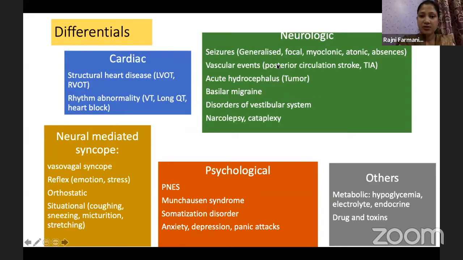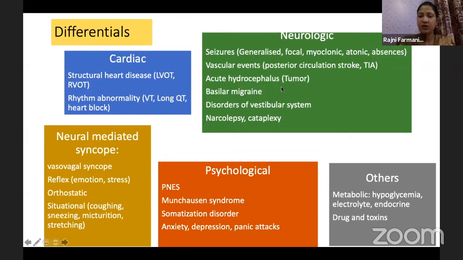In neurological causes, seizures, any kind of seizures like generalized, focal, myoclonic, atonic, all the varieties of seizures can lead to a fainting attack. It can mimic a fainting attack. Any vascular events like posterior circulation stroke usually come with vertigo, headache, and loss of consciousness. That is a very common manifestation of a stroke, a transient ischemic attack. Acute hydrocephalus.